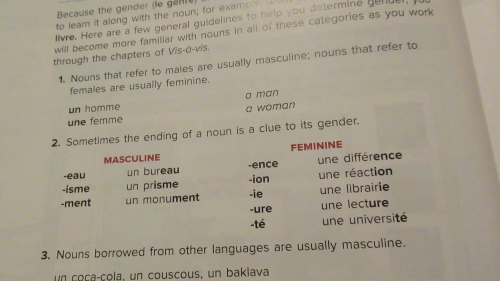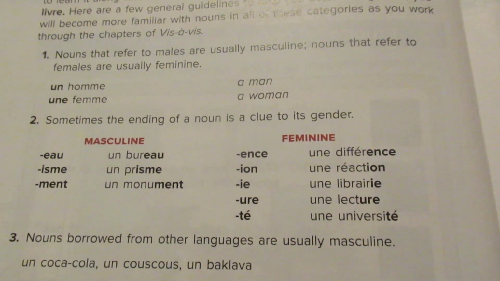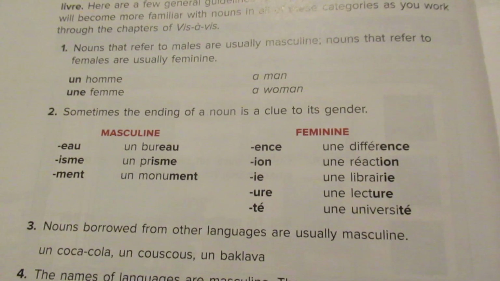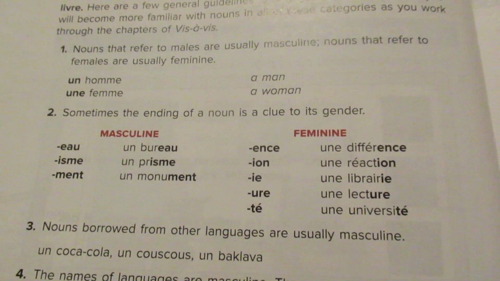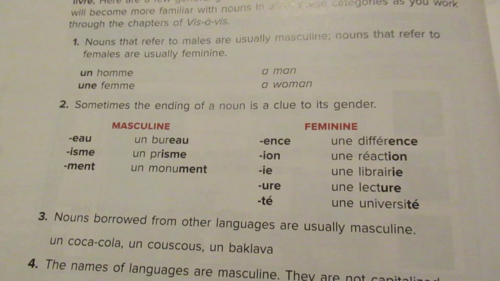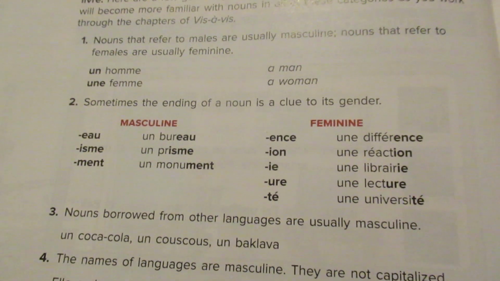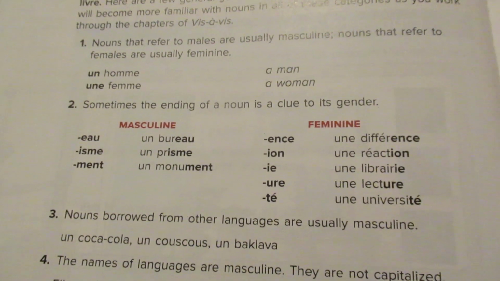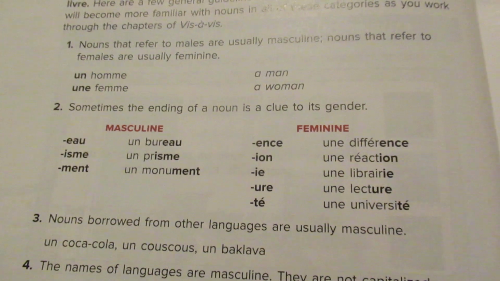Now, if you look at the number 2 suggestion here, they tell you that sometimes the ending of a noun is a clue to its gender. So masculine, if you see these endings at the end of words, they're usually masculine. Like bureau, that E-A-U, or isme, I-S-M-E, or ment, M-E-N-T. Those are generally masculine endings. So you're going to use un with those.